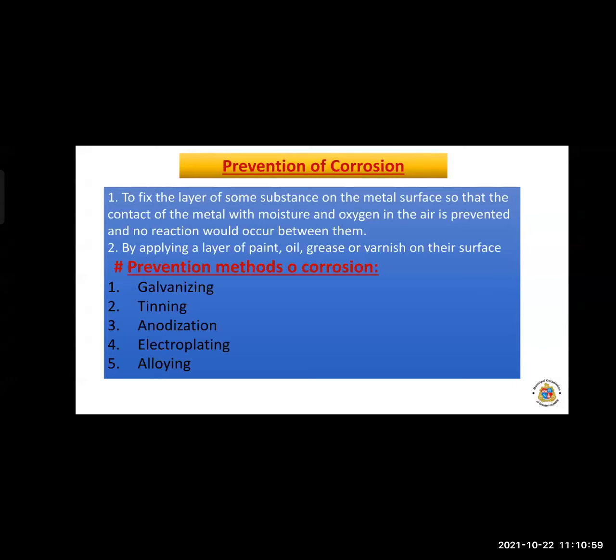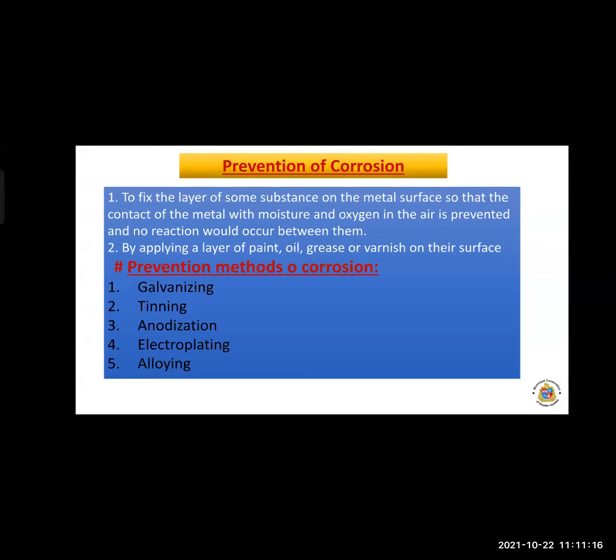First is to fix a layer of some substance on the metal surface, so that the contact of the metal with moisture and oxygen in the air is prevented and no reaction would occur between them.